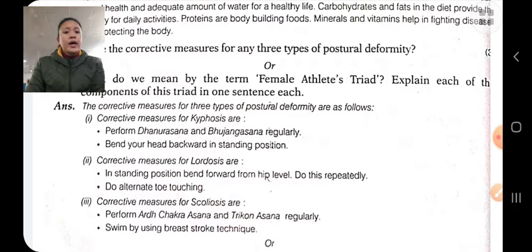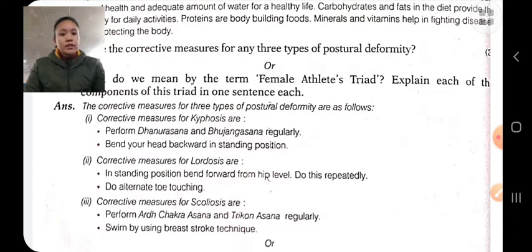Bend your head backward in standing position, perform dhanurasana, bhujangasana, reverse sit up, chakrasana, etc. These all are the asanas which help to correct kyphosis.